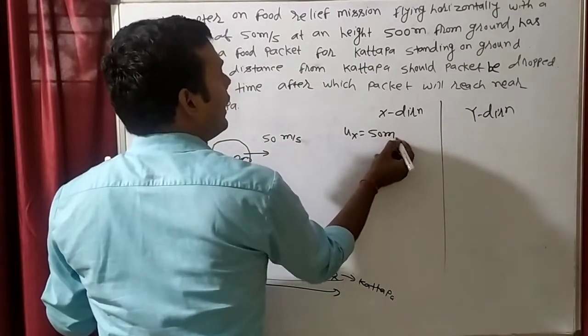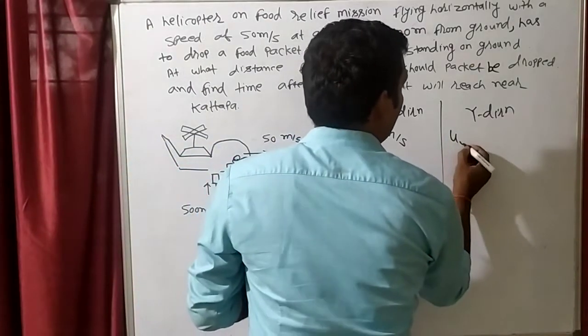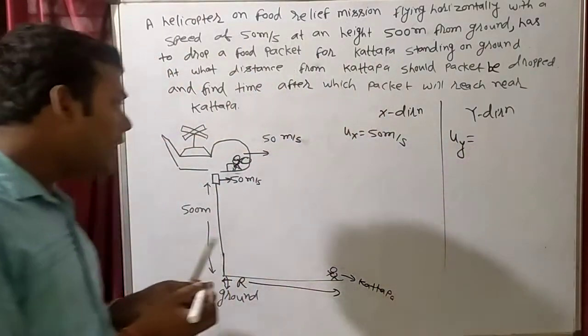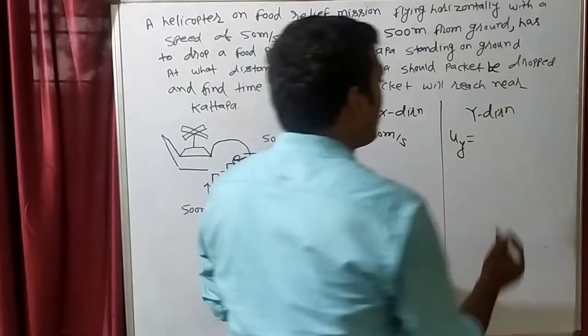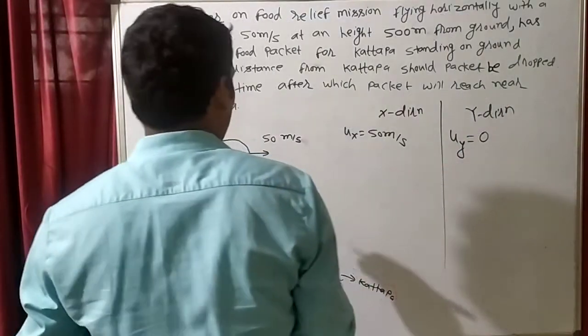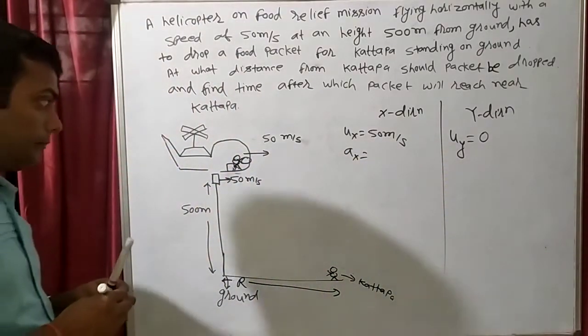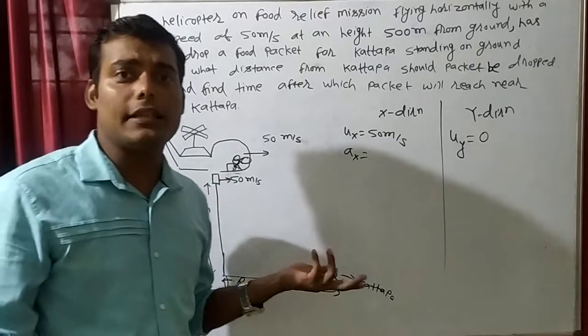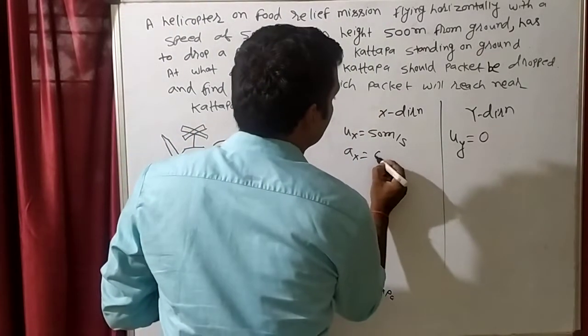50 meter per second. If I ask you, what is the initial velocity in Y direction? Is there any velocity in Y here? No. So the initial velocity in Y direction is 0. What is the acceleration in X direction? Tell me. Is there any acceleration? No. In X direction there is no acceleration, so we will add 0.